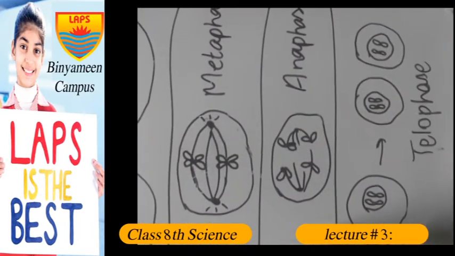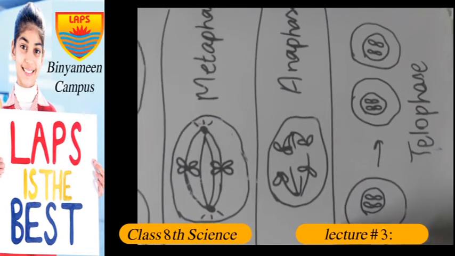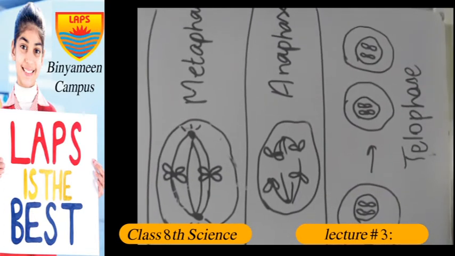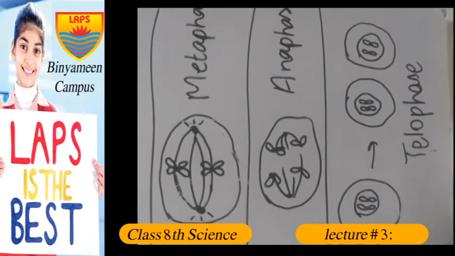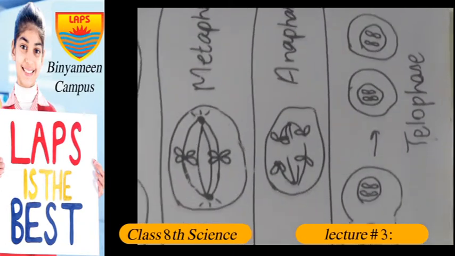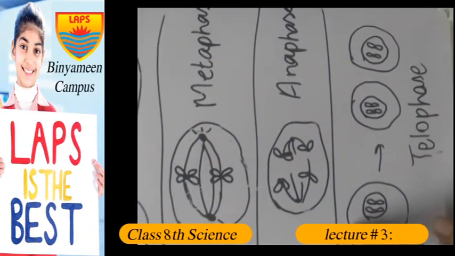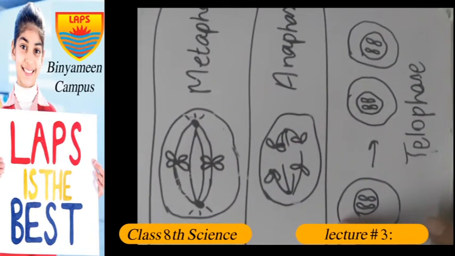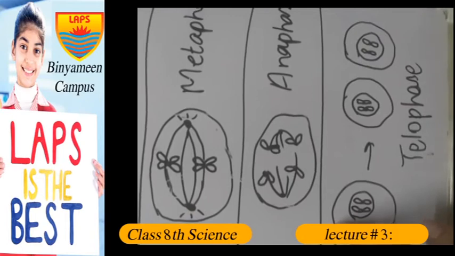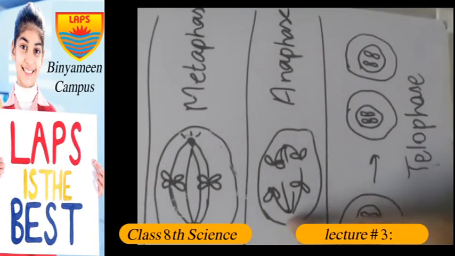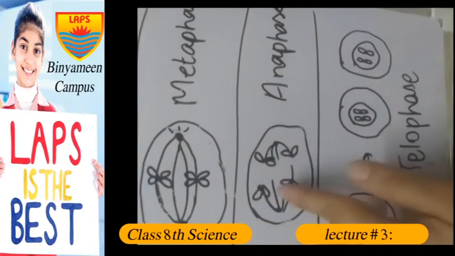In the anaphase, you can see there's a difference between metaphase and anaphase. Now the pulling force divides the chromosomes, the sister chromosomes. There's a pulling force and they divide these sister chromosomes.